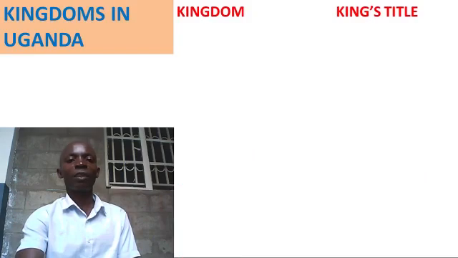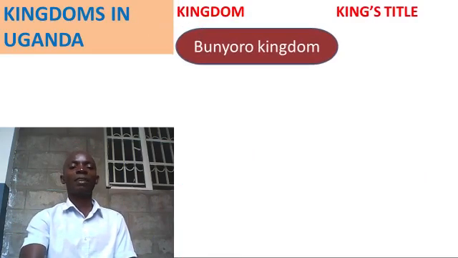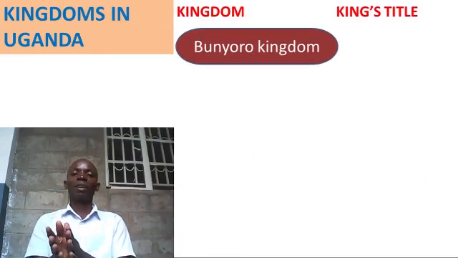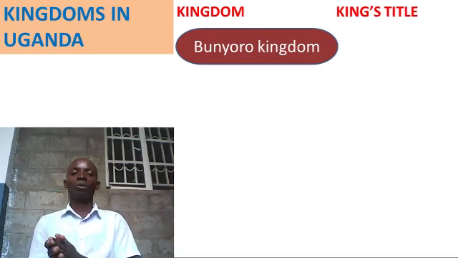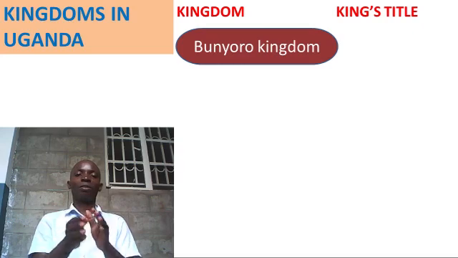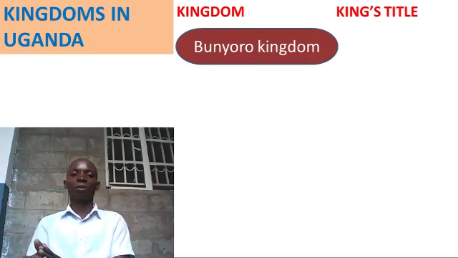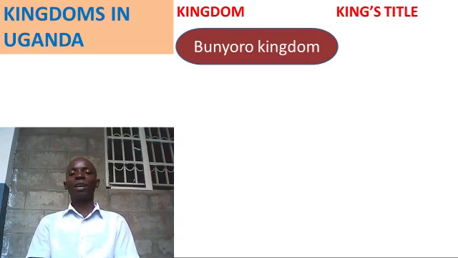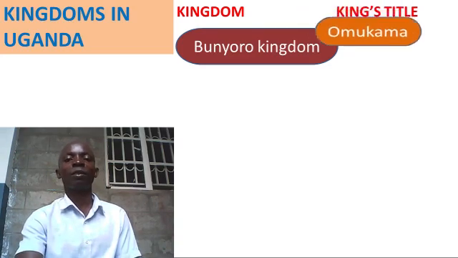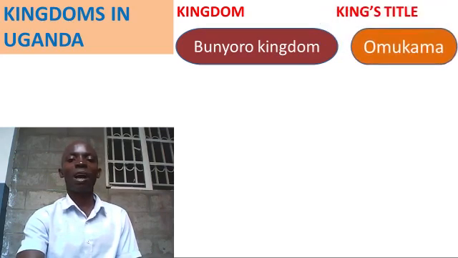So let's proceed. Here I want to look at the titles given to kings of different kingdoms. We have the kingdom, then the king's title. Bunyoro, what title is given to their king? In Bunyoro, the king is given the title Omukama.